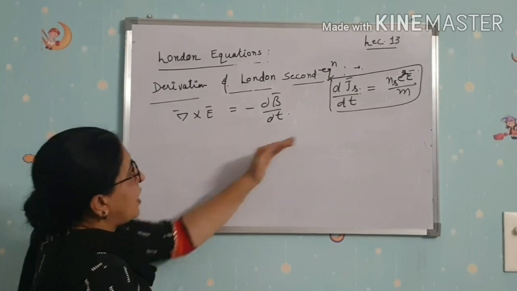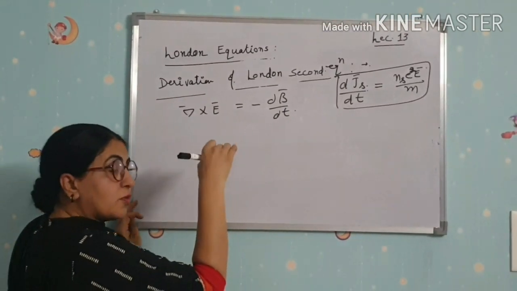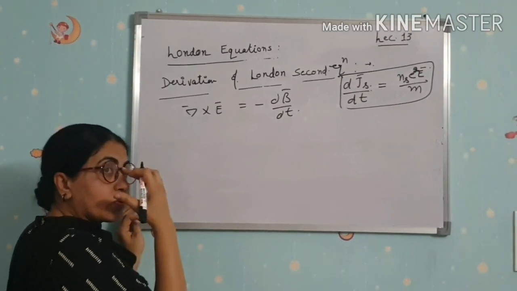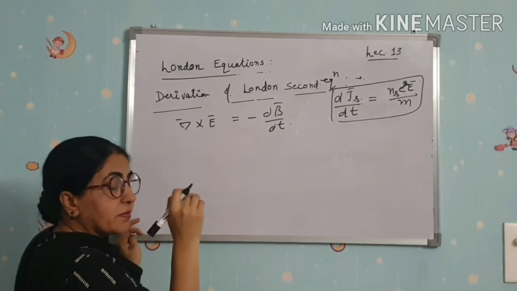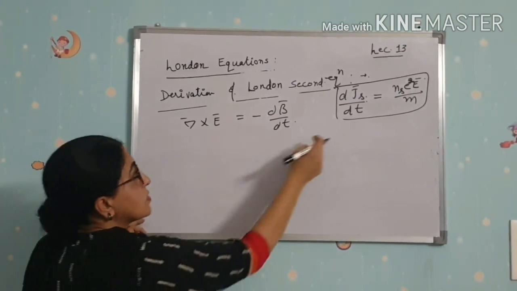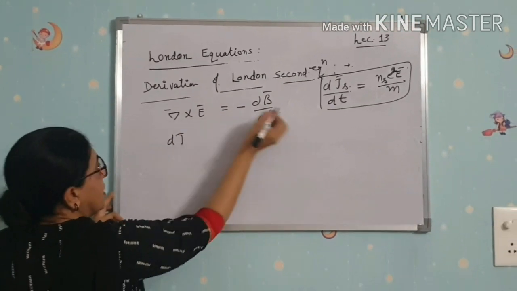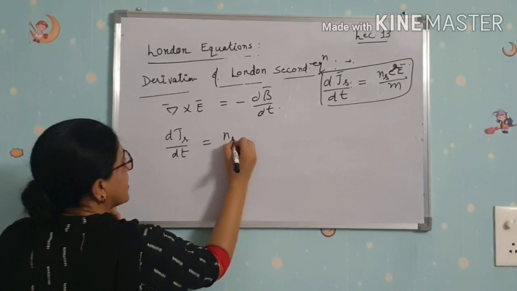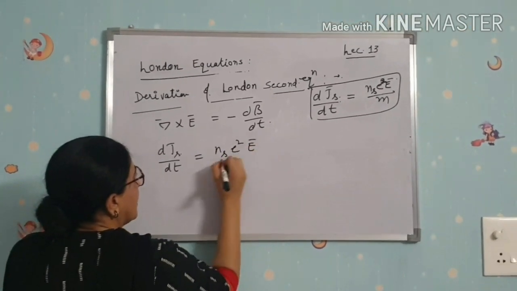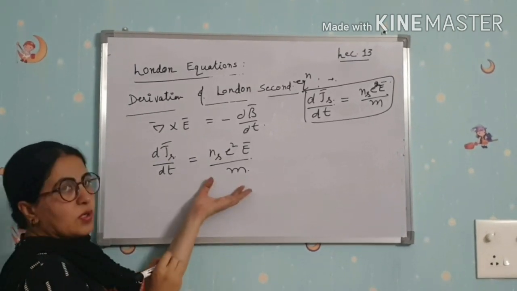Now taking London's first equation, this discrepancy was removed by London, that B is equal to constant here, which contradicts the Meissner effect. So using Maxwell's equation and London's first equation, dJs by dt is equal to ns e square E by m. Taking curl on both sides,